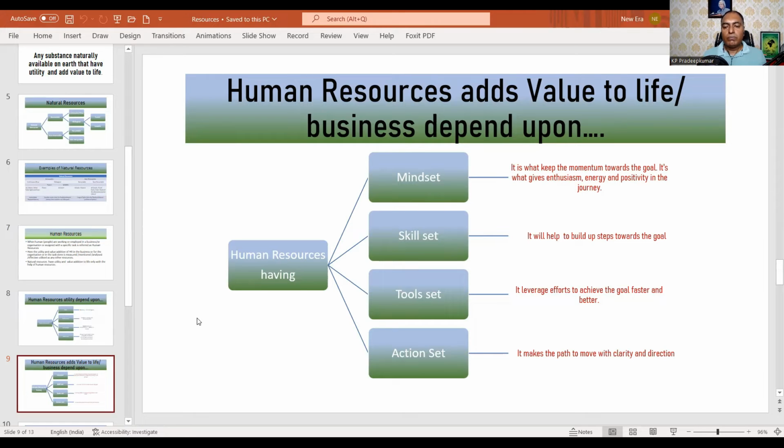Human resource should also know how to use the right kind of tools, so it can leverage its efforts to achieve the goal faster and better. So human resource should have the capability to use the right kind of tools, so that it can leverage whatever effort it puts in to achieve a certain goal. So that is one thing.